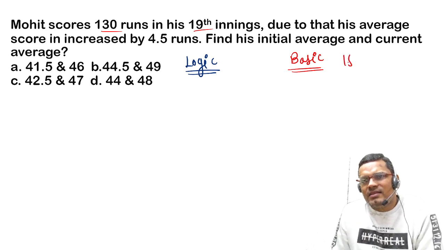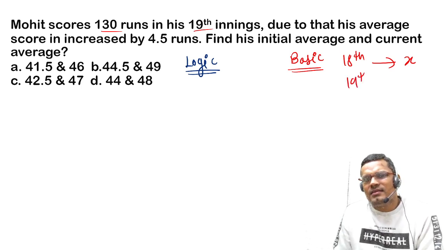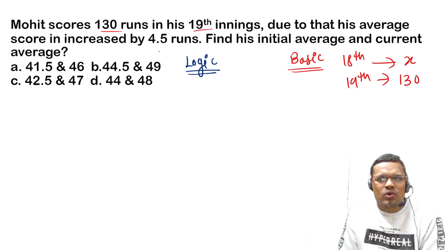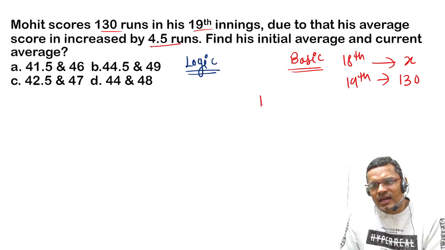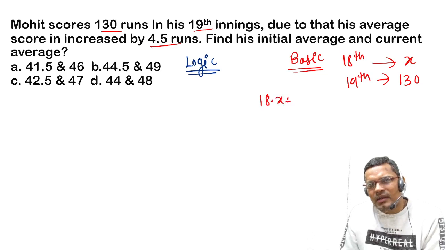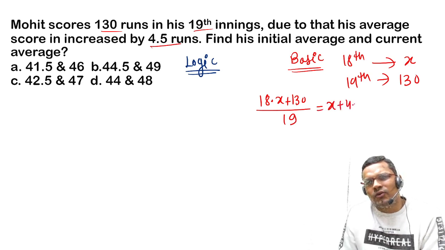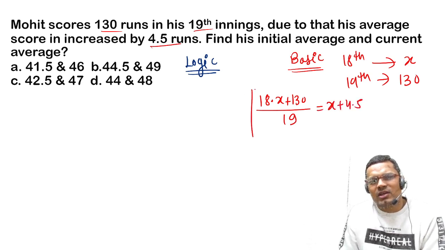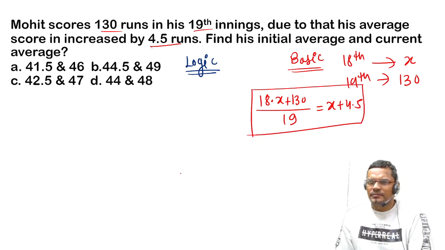So after 18 innings, his average is, let us suppose, x, right? And in the 19th inning, he has scored 130. Then the average score is increased by 4.5. So according to the question, we can write 18 into x plus 130, divided by 19, and the average becomes x plus 4.5. If you solve this equation, you will be able to find the value of x, right?